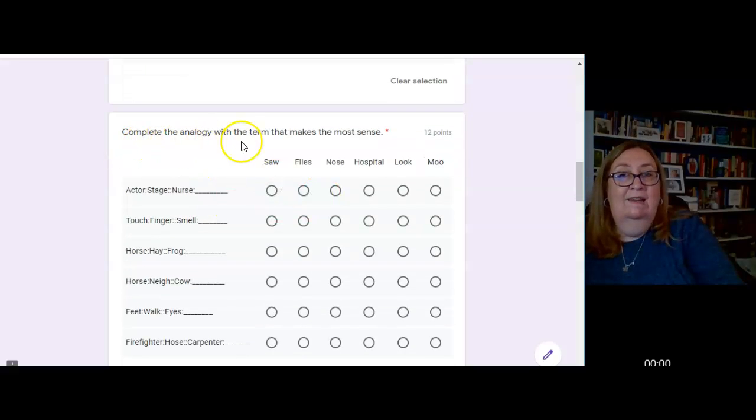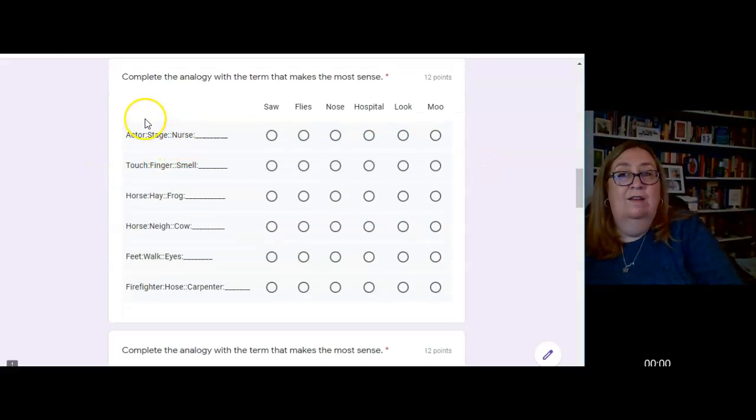Here you're going to complete the analogy with the term that makes the most sense. These words are each only going to be used once. Okay? So here you have actor is to stage as nurse is to blank. Remember, you need to find the relationship first. So an actor does his work on a stage, right?